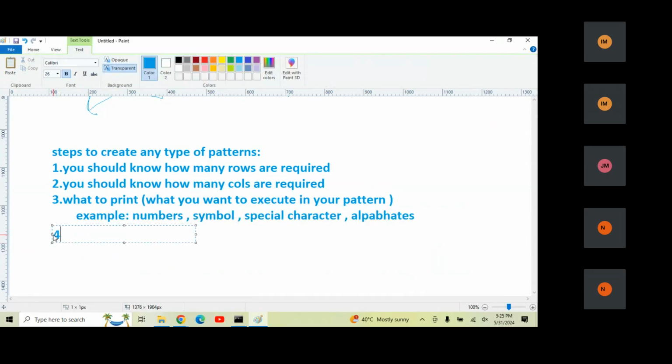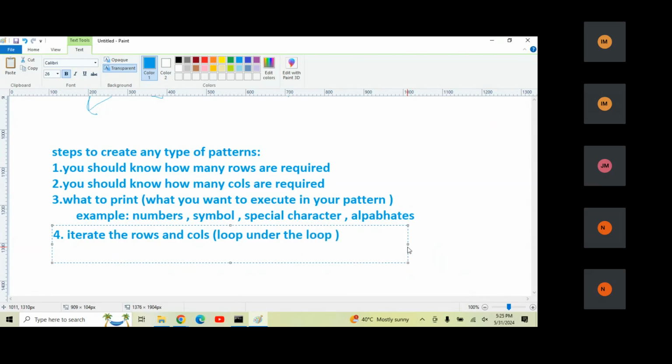Next point, iterate the rows and columns. It means you have to create a loop under a loop, nothing but a nested loop. In conditions, we wrote nested conditions in the last class. The same thing here, you have to write a loop inside of a loop.